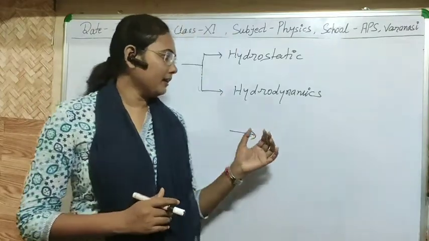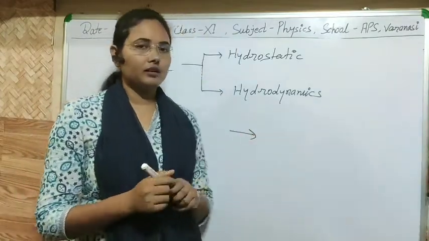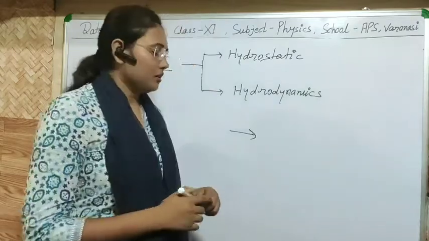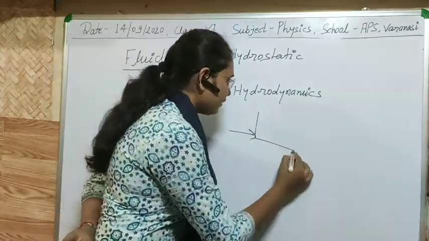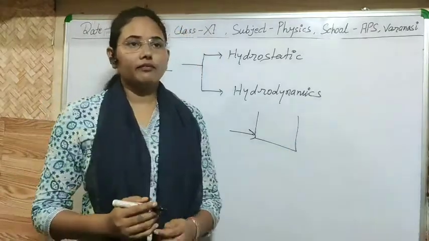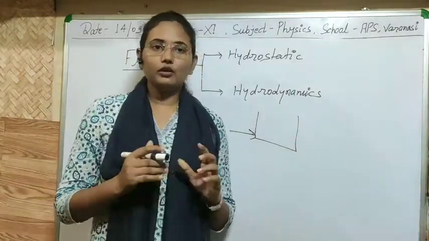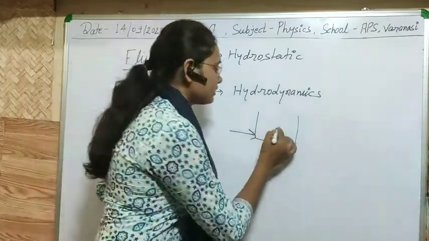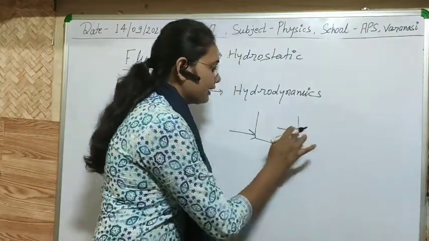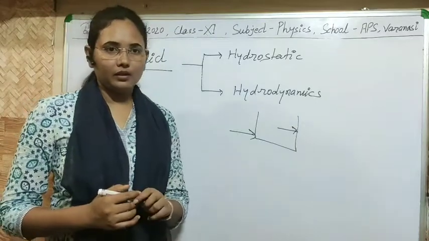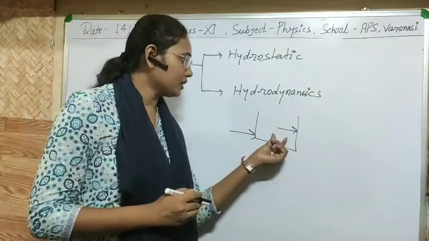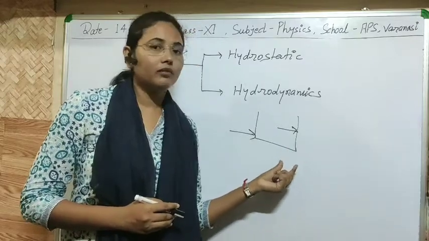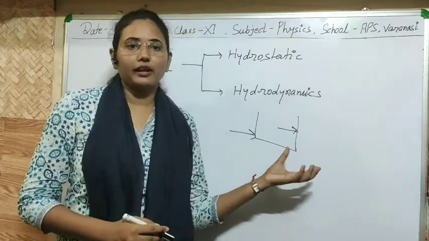So if we apply any force on the liquid, it will be deformed. Now we are studying the properties of liquid. You know that when you put liquid or gases in any pot, they apply some pressure on the wall of the container. If it exerts pressure on the wall, then you know Newton's third law: there is a reaction for every action.